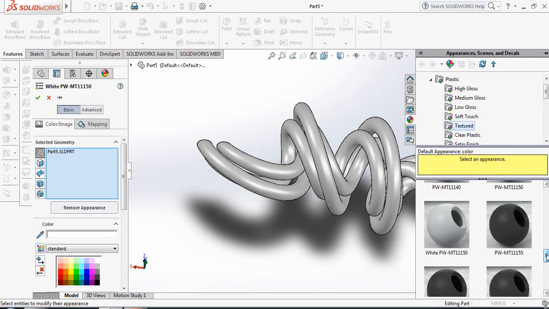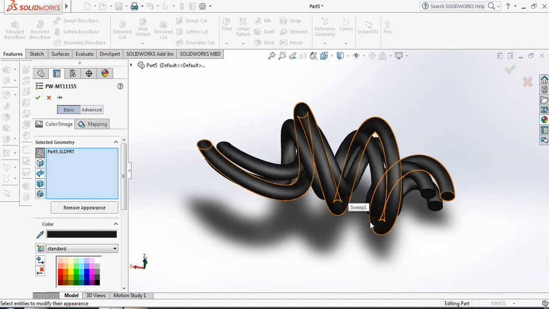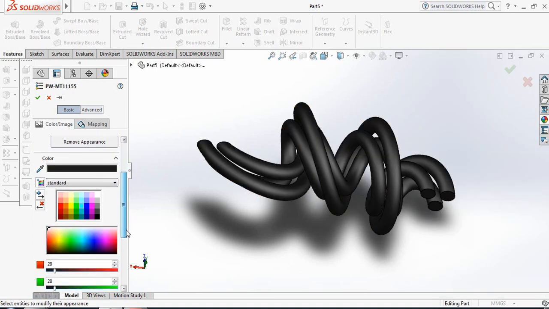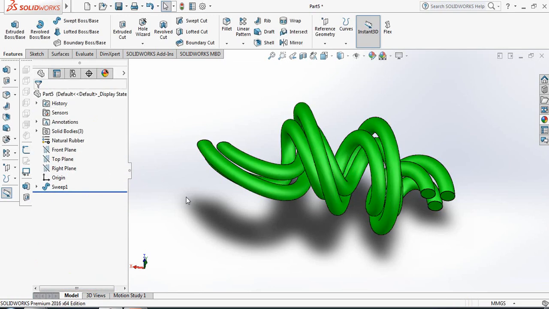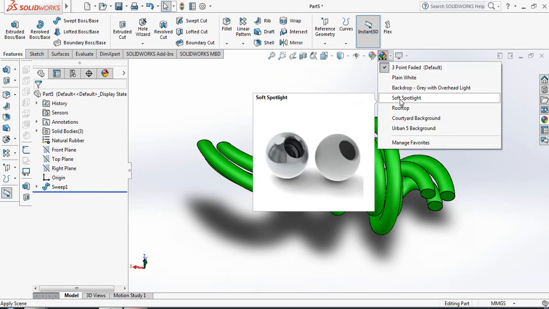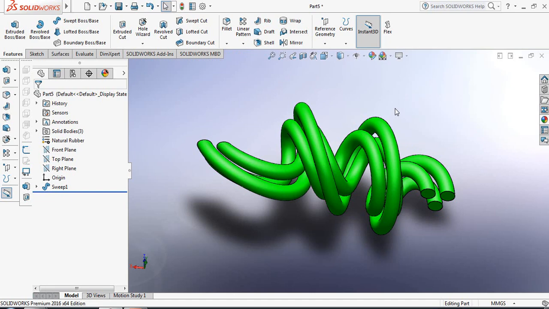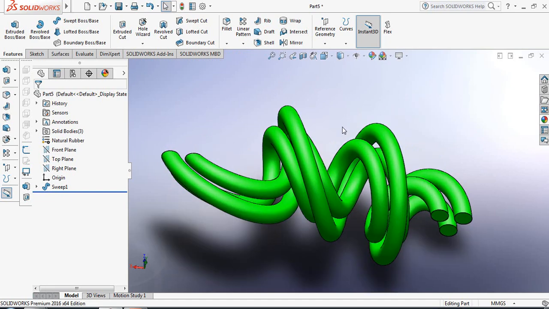Now apply this one, and from here select green color. Now change the background, rooftop. So this is our coil.